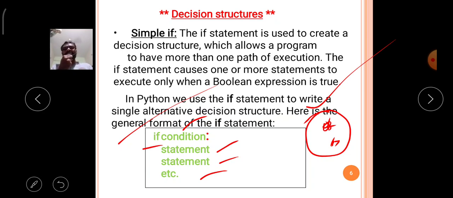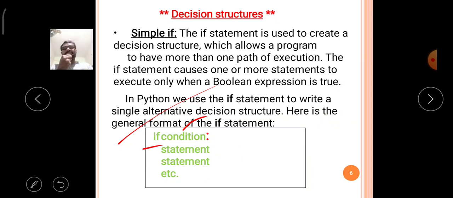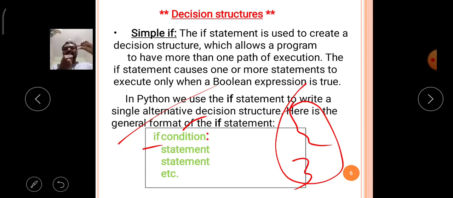Generally in the C or C++ language, the if statement contains a condition, and after the condition there is an open curly brace and a close curly brace, and in the curly braces the group of statements is available.